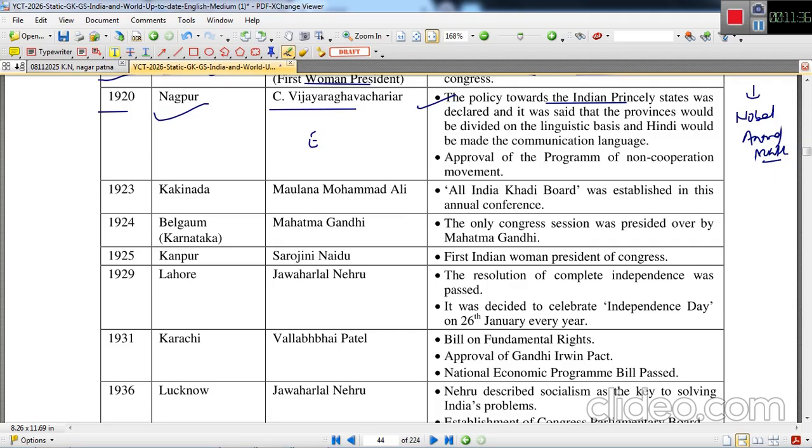So for the first time, in the Congress session of Nagpur under the presidency of C. Vijayaraghavachariar, the policy towards Indian princely states was declared, and it was said that the provinces would be divided on a linguistic basis, and Hindi would be made the communication language. Approval of the program of the non-cooperation movement was also passed in this. See, the non-cooperation movement was started in 1919-20, but the formal acceptance was there in the Nagpur session.